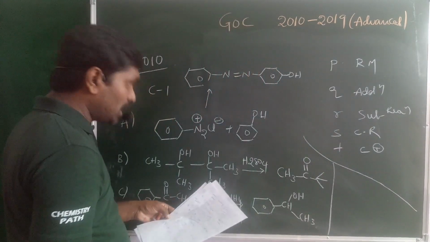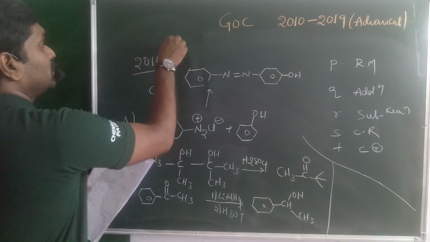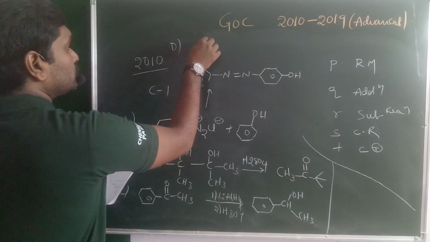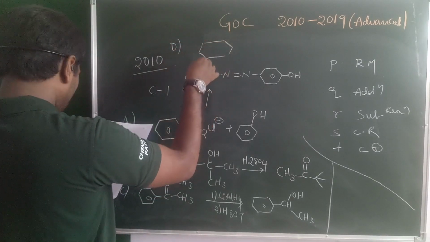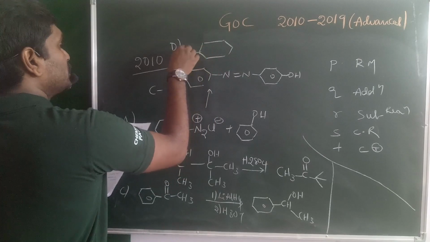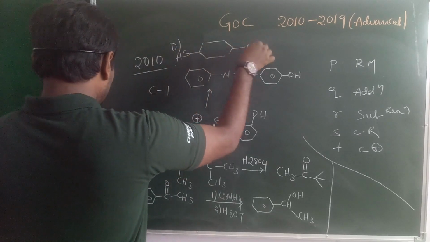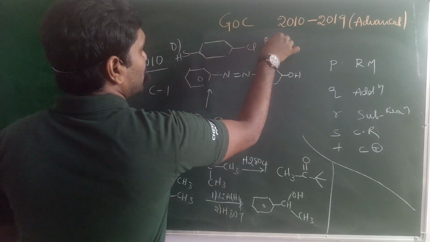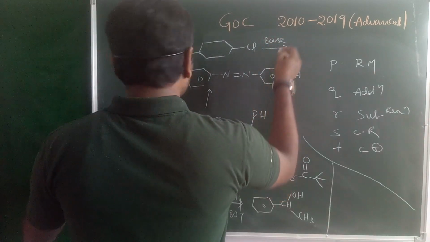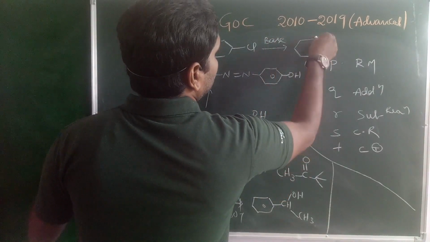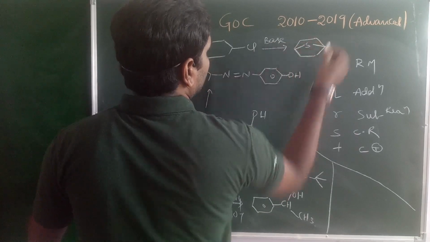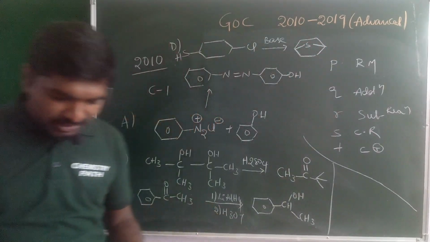In column 1, D is also there. I'll just write the D here. SH Cl when reacts with some base, you will get the product like this.